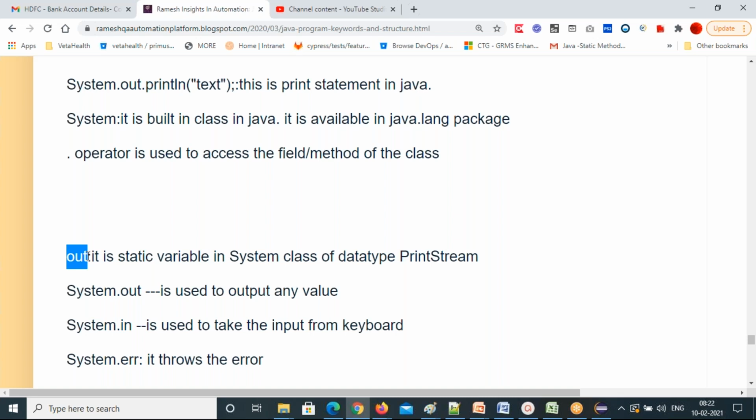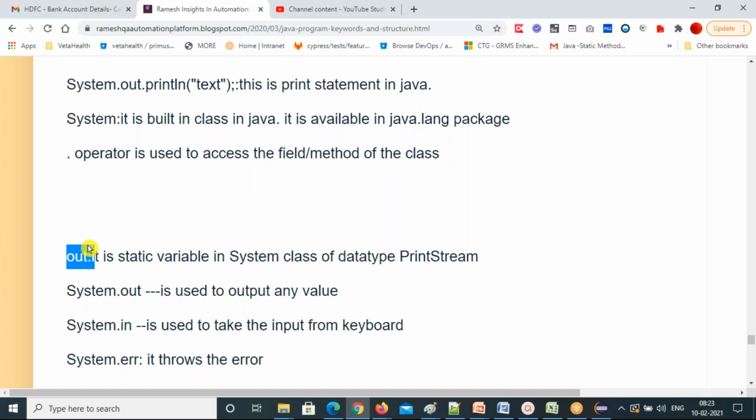In the System class, out is one of the variables. What type of variable? A static final variable. But the data type of this out variable is the PrintStream class. If you want to output some data, you need to call this out variable. How can you call it? It is available in the System class, so it is a member of the System class.